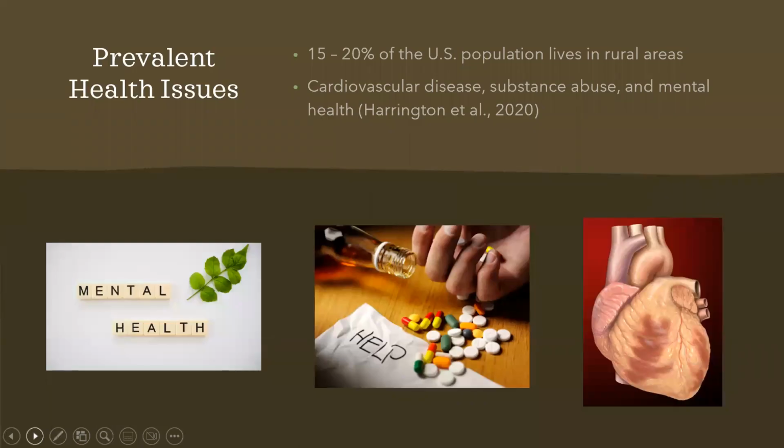Rural describes areas with lower, more diffuse populations. In the United States, approximately 15 to 20% of our population lives in rural areas. There are a variety of population health concerns, but some of the health issues that are prevalent in rural areas include cardiovascular disease, substance abuse, mental health, and suicide.